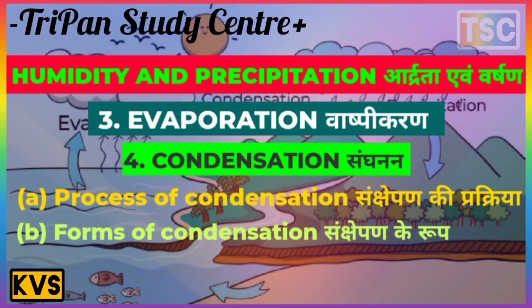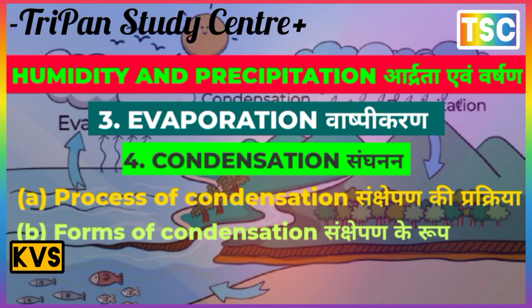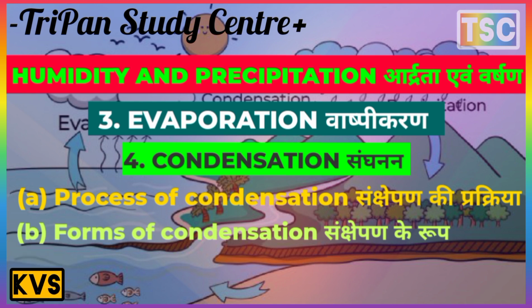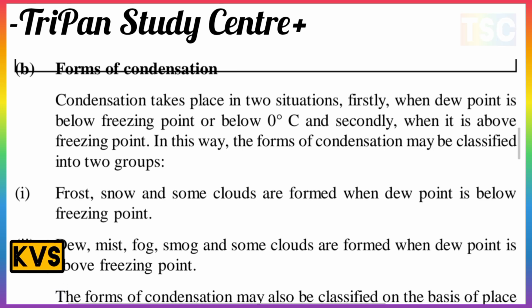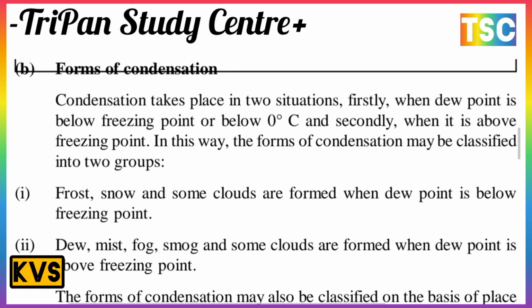And the next point here, point B, is the most important from condensation. Condensation takes place in two situations. Firstly, when the dew point is below the freezing point, or below 0 Celsius.